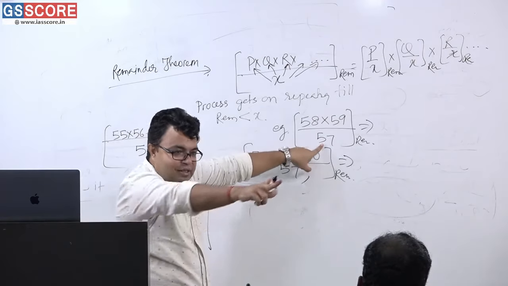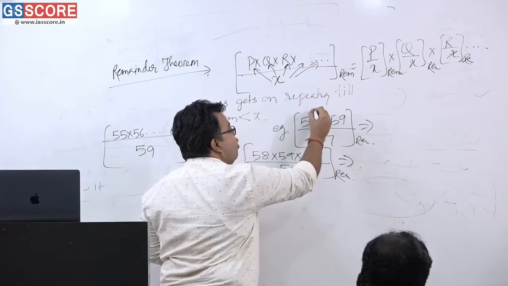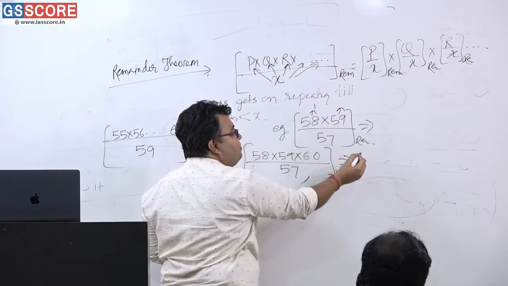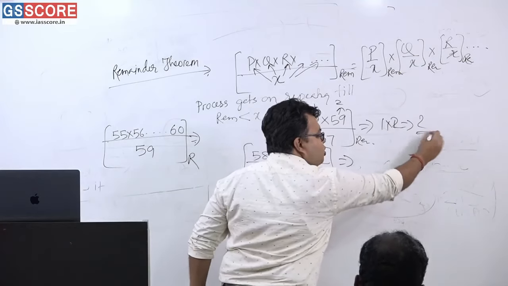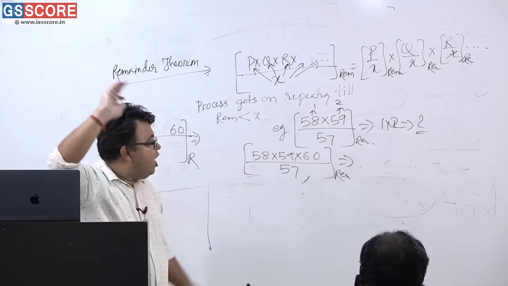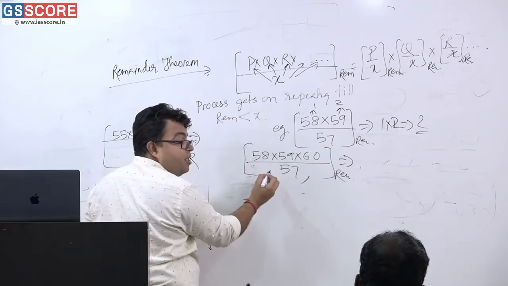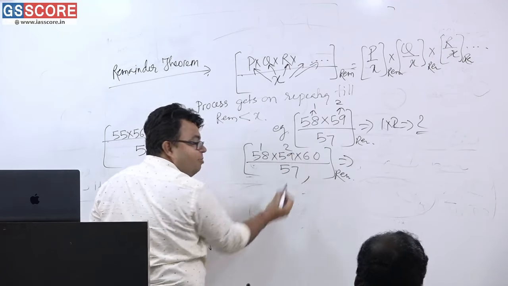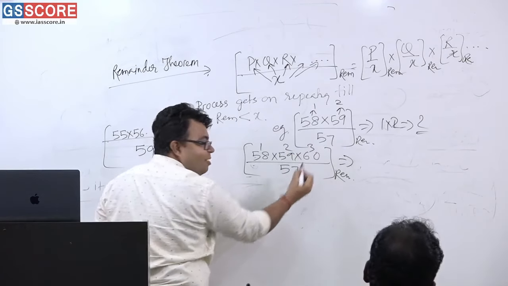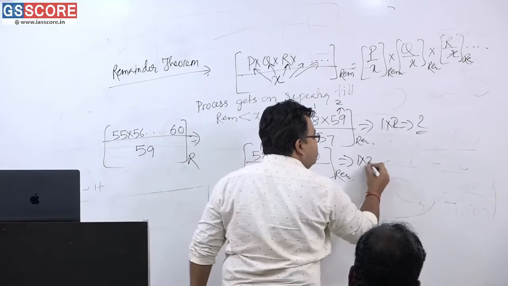Please see here. What is the end result? When you divide 58 by 57, what is the result? 1. And what is the result here? 2. So the answer is 1 into 2, which is 2. Very simple. What is the answer over here? When you divide 58 by 57, 1 is the remainder. 59 gives 2 as the remainder. 60 gives 3 as the remainder. Very simple. So 1 into 2 into 3.